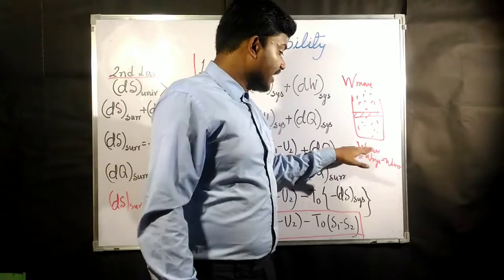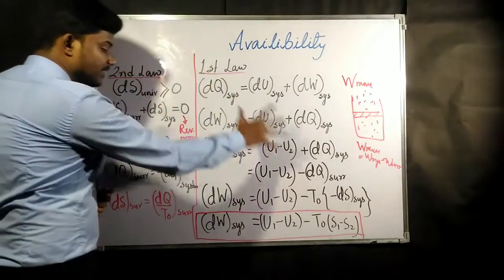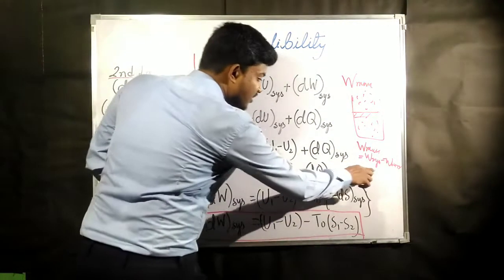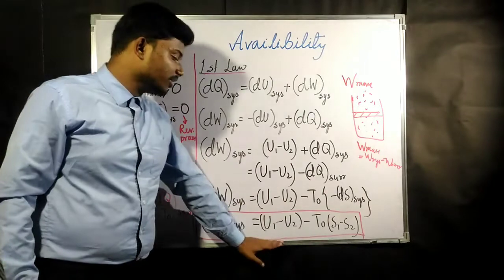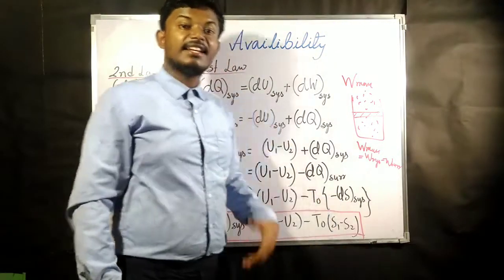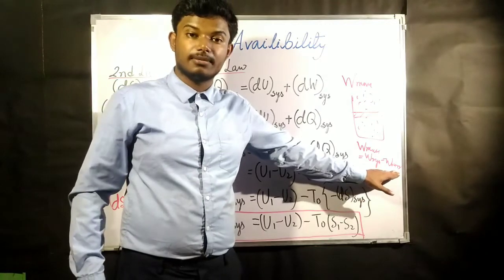Then only can we find the expression of W max. Up to this we have found W system, the work done by the system, on this board. In the next board, we are going to find W surrounding.